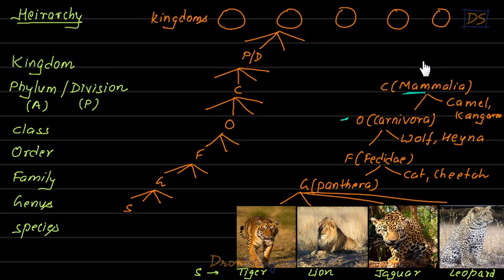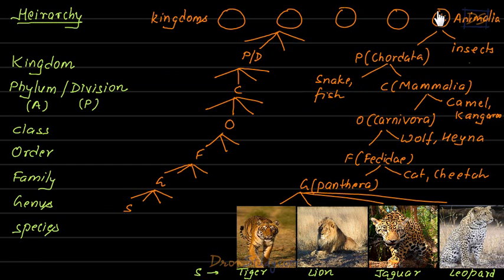Then above it will come, students, phylum, because we are talking about animals. And the name of that phylum is Chordata. So Chordata is a phylum. It has many classes. One of them is actually Mammalia. And there are many more classes through which animals like snake and fish will also be part of this phylum. And above this phylum, students, we have kingdom. And the name of that kingdom is Animalia. Insects are also part of this kingdom. So you understand, students, how this hierarchy is going on. That is what we are talking about. So at the bottom we have species.